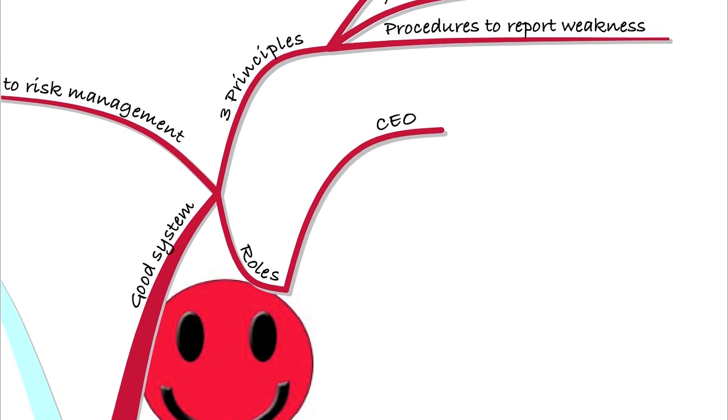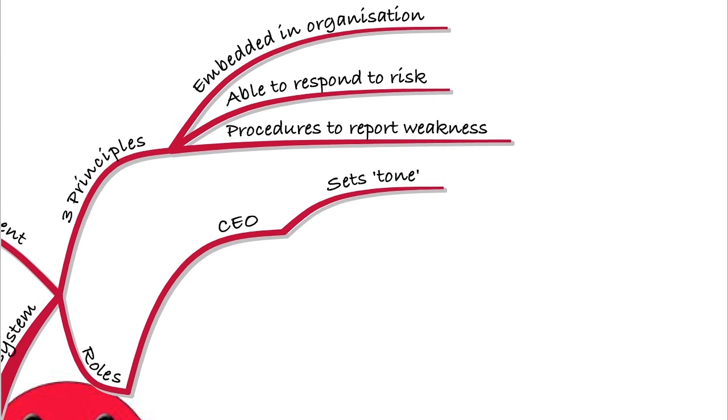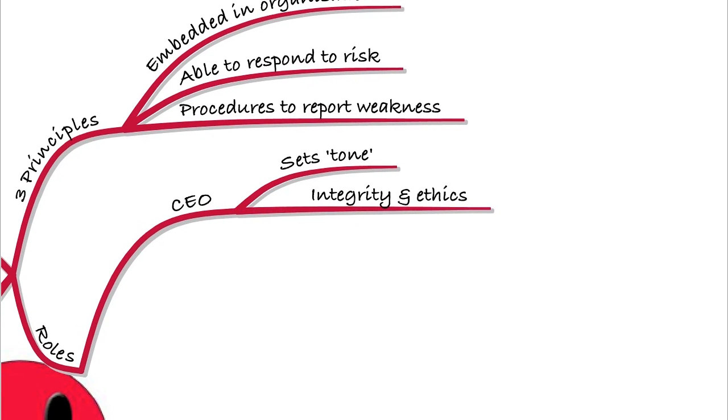So first of all, starting with the CEO, the Chief Executive Officer. Remember, this is the person at the top. This is the person that is going to set the tone within the organisation. Again, we're going to talk about this when we look at the control environment. Often the control environment is set from the top of the organisation. So if the CEO acts with integrity and adheres to an ethical code, then it's more likely that that will feed down through the organisation, and those below the CEO will also act in an ethical manner and act with integrity. So remember that the CEO is going to set the tone for the internal controls in the organisation.